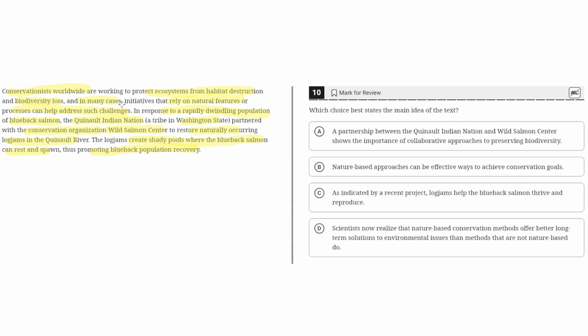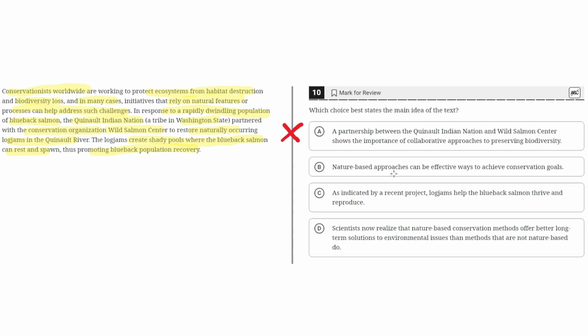Because the main idea is highlighted in the first sentence, and this idea is focusing on how natural features or processes can help address challenges to help protect or prevent habitat destruction and biodiversity loss. The focus isn't on the partnership between the two groups, so we can eliminate option choice A.